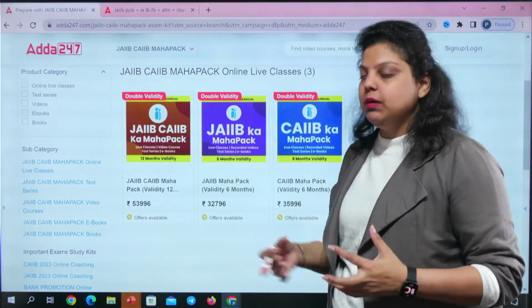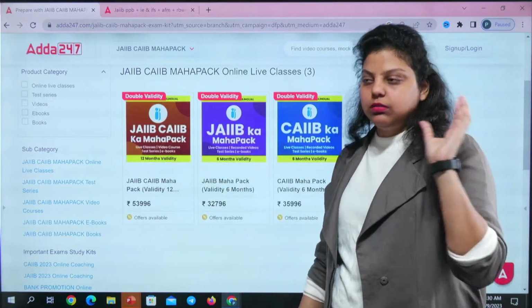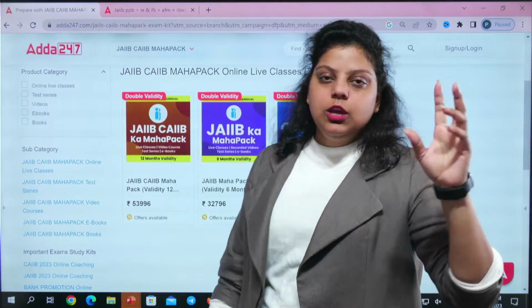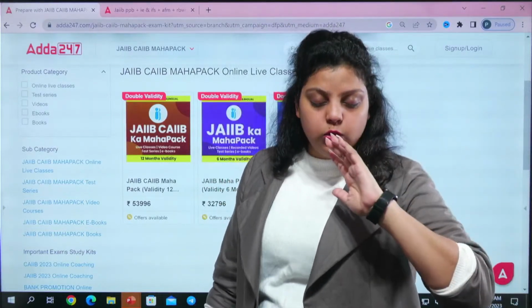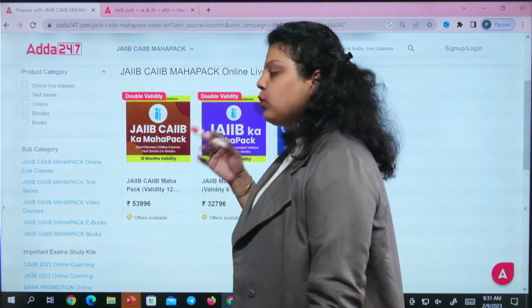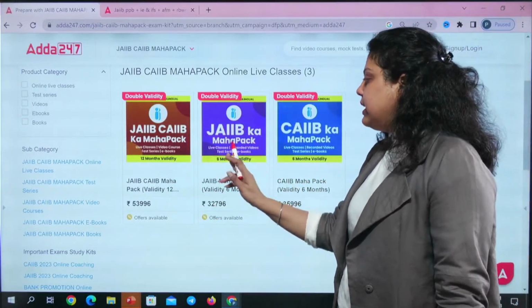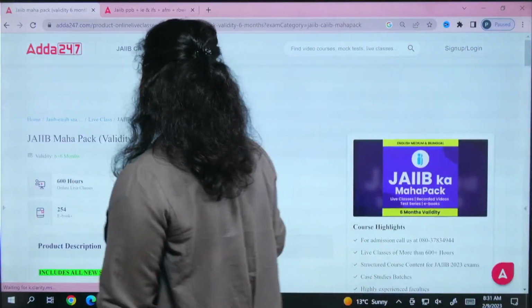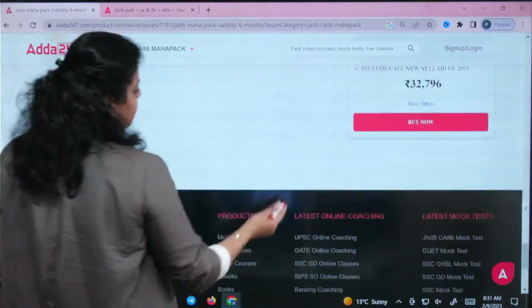So personally, I believe you can go with the JIB CIB Mahapack, because by investing once around 10,000, 11,000, you will be getting the JIB all classes and CIB all classes, and you do not have to invest anywhere else after enrolling here. Or if you want only the JIB, then you can go for this. How to enroll in any of these? Just click on a particular product. Do read the details. 6 plus 6 month validity is there. Do read all the details and then click on the buy now option.